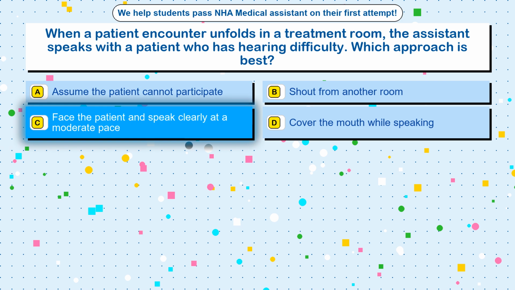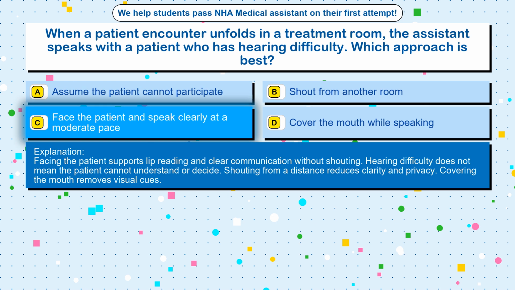The correct answer is option C. Face the patient and speak clearly at a moderate pace. Facing the patient supports lip reading and clear communication without shouting. Hearing difficulty does not mean the patient cannot understand or decide. Shouting from a distance reduces clarity and privacy. Covering the mouth removes visual cues.